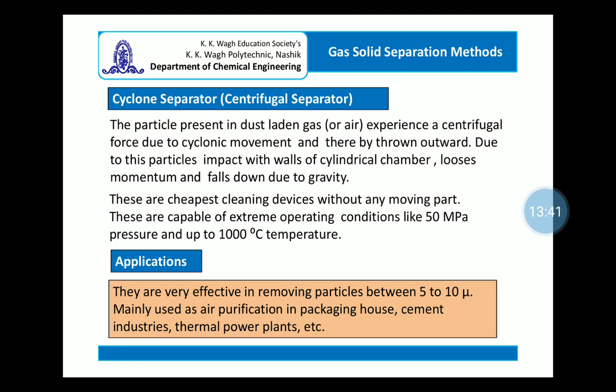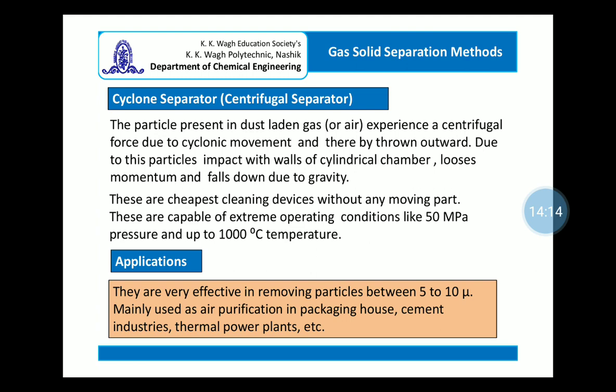Whenever the dust laden gas enters tangentially into the cyclone separator, because of the cyclonic movement the particles are thrown outward, and due to this the particles impact the wall of the cylindrical chamber, lose their momentum and fall down due to gravity. These are the cheapest cleaning devices without any moving parts.